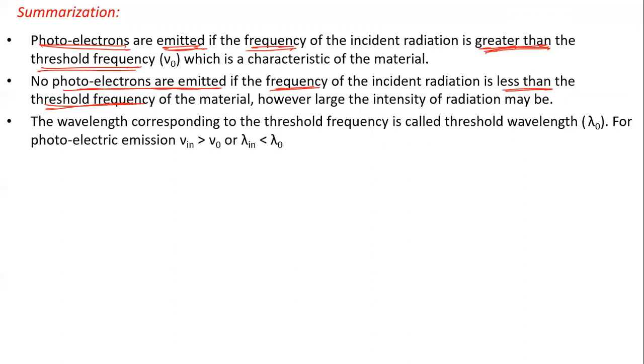The wavelength corresponding to the threshold frequency is called the threshold wavelength. So for photoelectric emission, the frequency must be greater than the threshold frequency and the wavelength must be less than the threshold wavelength.